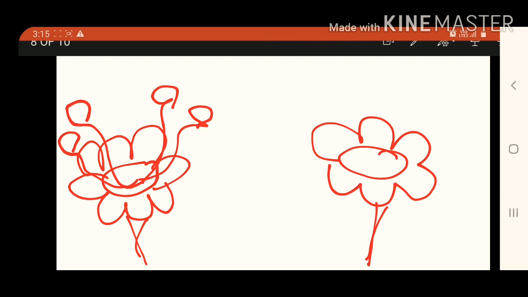This unisexual female flower contains the pistil, that is the female reproductive organ. What happens in pollination? The transfer of pollen grains from the anther of one flower to the stigma of another flower. This is called what? Pollination.